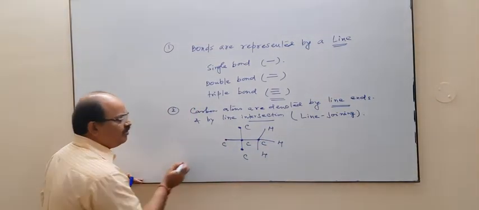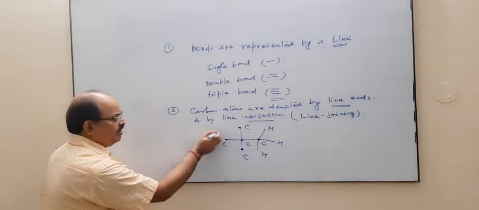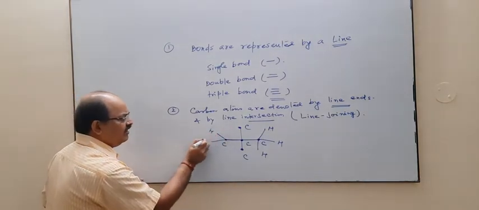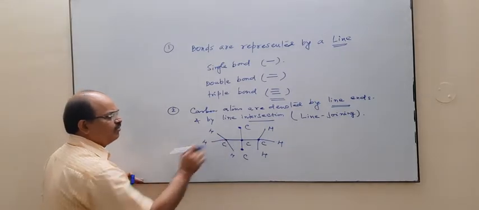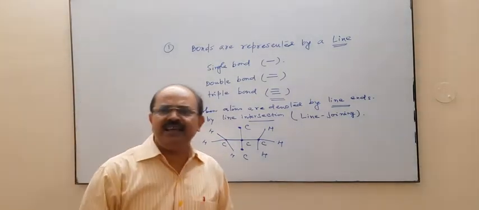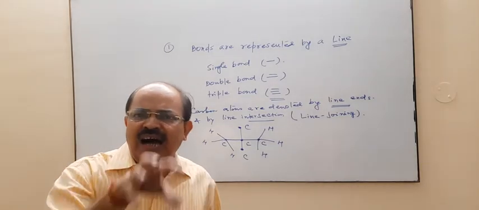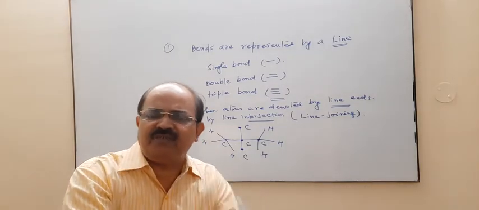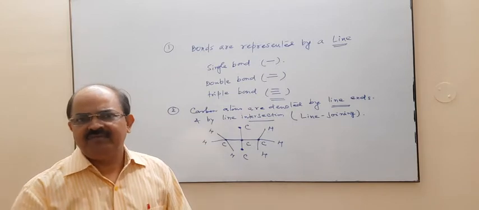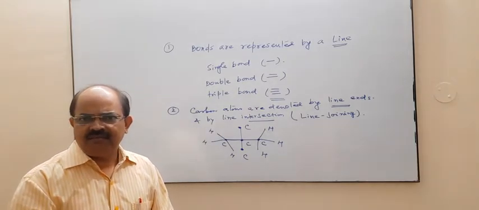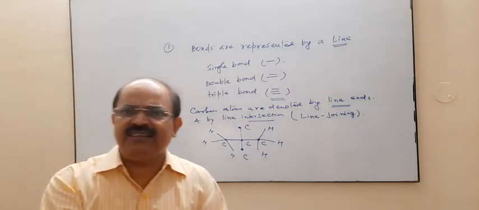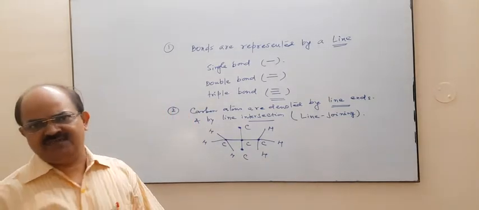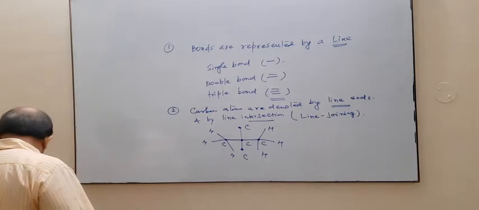Similarly, this carbon is also tetravalent, so this is 1 hydrogen, this is another hydrogen, this is the 3rd hydrogen, and this is your 4th bond. So there is no specification for hydrogen. It is used just to maintain the tetravalency.